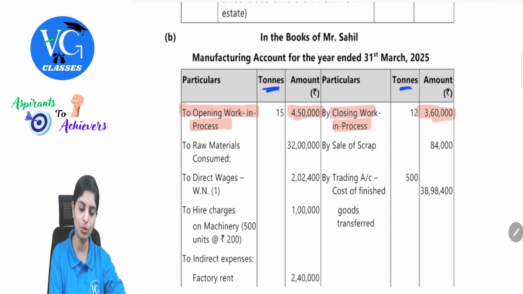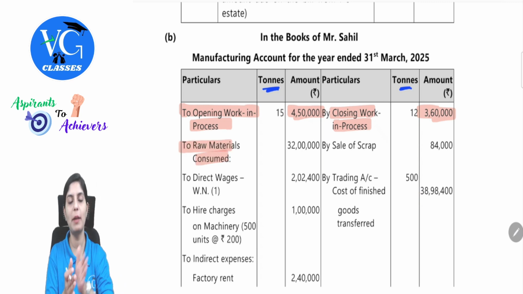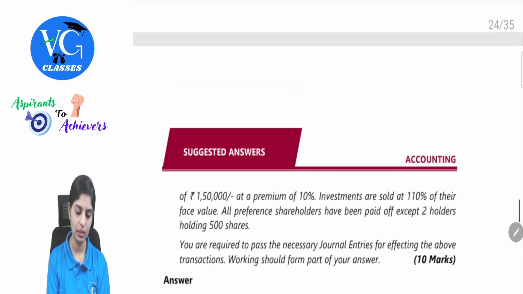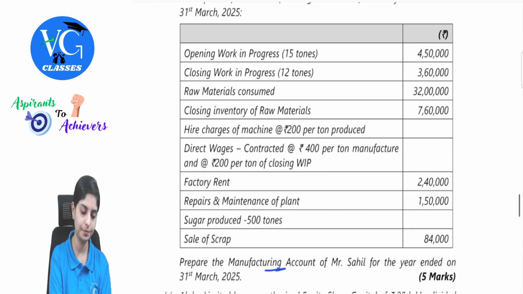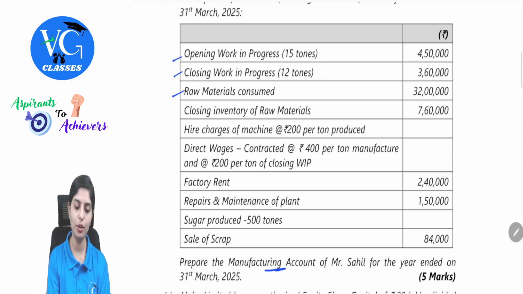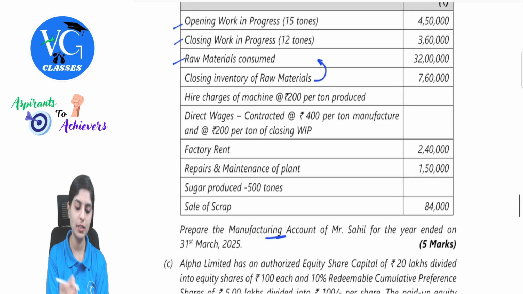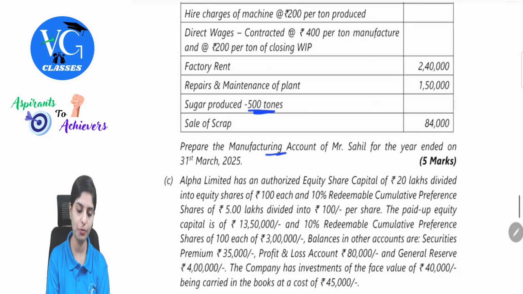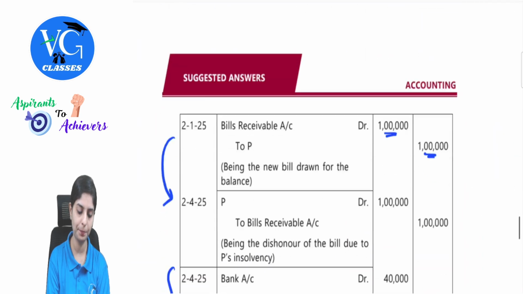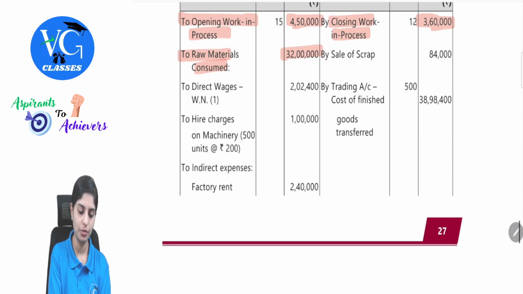To opening work in progress 4 lakh 50, closing work in progress 3 lakh 50. Then there was raw materials consumed that will appear on the debit side. If you are aware of the manufacturing account format, this is pretty simple, 32 lakh. Then we had closing inventory of raw materials. This would have anyway impacted my raw material consumed. So again, you will not separately make any entry. Hire charges of machine at 200 per ton produced. First, how much we produced? 500 tons were produced. 200 per ton is taken. So 200 into 500 will be your hire charges. Hire charges on machine 200 into 500.